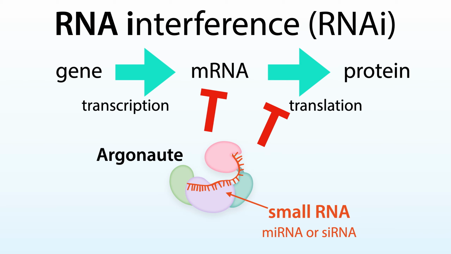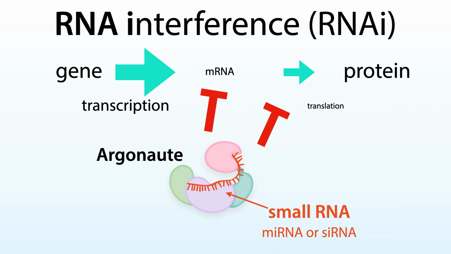RNA interference, or RNAi, is an evolutionarily conserved mechanism of post-transcriptional gene regulation that uses an Argonaute protein programmed with a small RNA to downregulate specific messenger RNAs in a sequence-specific manner, leading to a decrease in their corresponding protein. You might have heard of RNAi, or even used it yourself in the lab, in the context of introducing siRNAs, in order to quote-unquote knock down the expression of specific genes to determine their function.